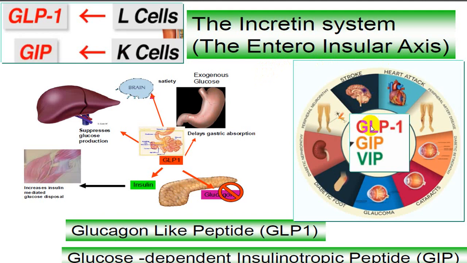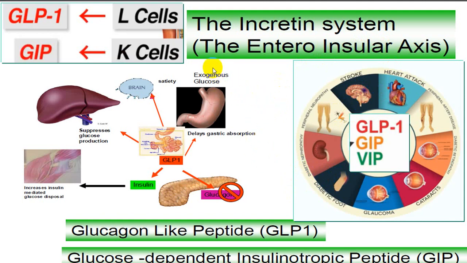These are the hormones which take part in glucose mediated insulin secretion, and they also help in cardiovascular protection, neuroprotection, also renal protection, etc.